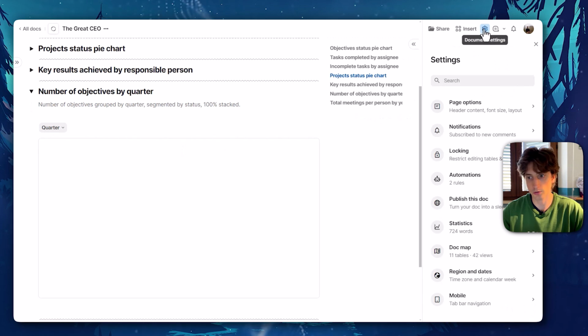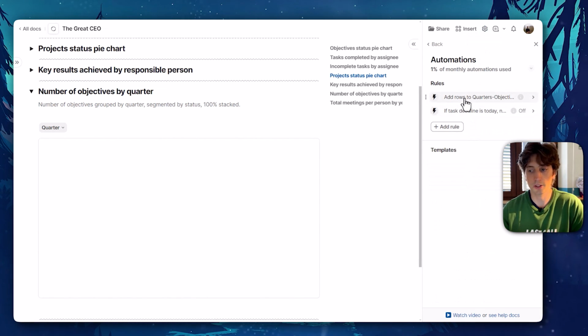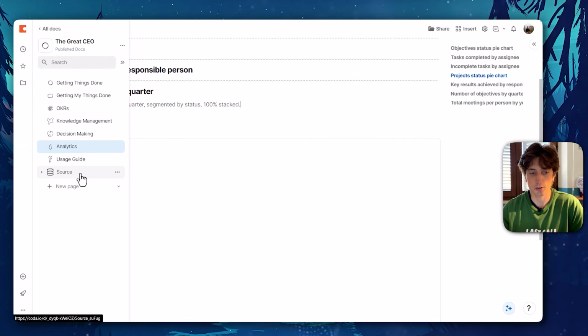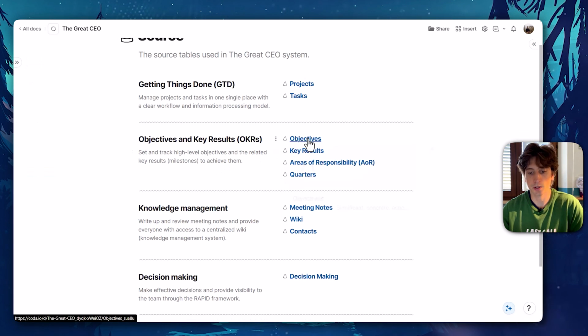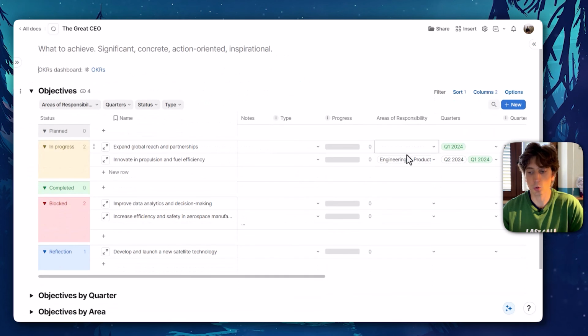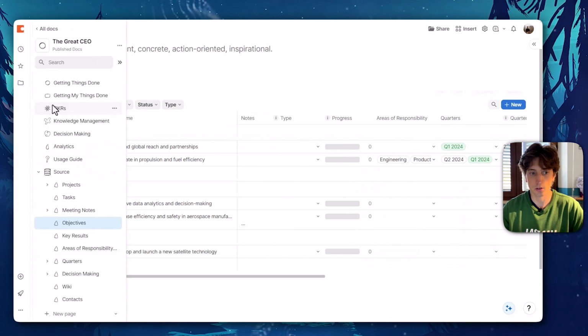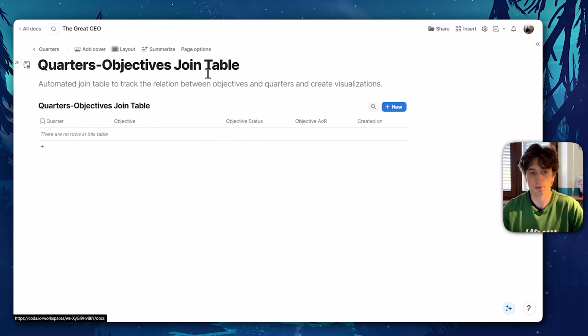You can find the automation for the join table here on the settings icon, automations. There are in fact two automations, and the one that I'm referring to is this one, add rows to quarters objectives join table. What this automation does is it takes the objectives, and for each objective, it gets the quarters related to it. For example, here there is Q2, Q1, and there might be another one, or it might be just one quarter like in this case, or it might be 2 quarters like in this case. And for each quarter, it iterates through them and adds that data to the quarter's objective join table.